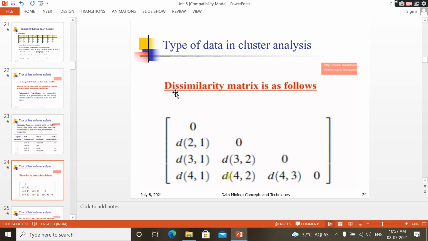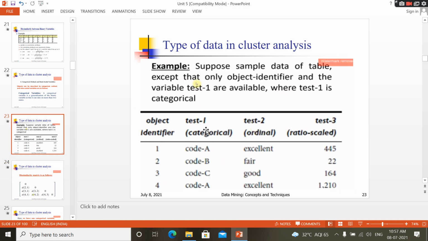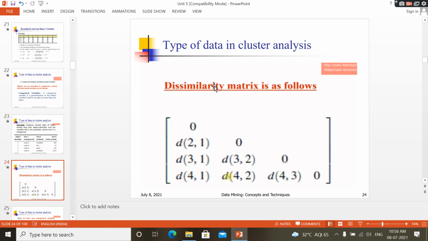First, we see how to calculate the dissimilarity matrix for this categorical data. How do we find the dissimilarity? See here: code A, code B, code C, code A. For this you have to find the dissimilarity. You can simply say the first and fourth rows are the same. For 1 and 2, code A and code B are different. Code A and code C are different. Code A and code A are the same. So when you find the dissimilarity matrix, the ones which are similar, you have to represent as 0.